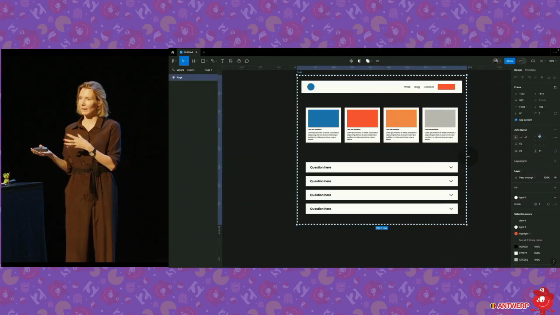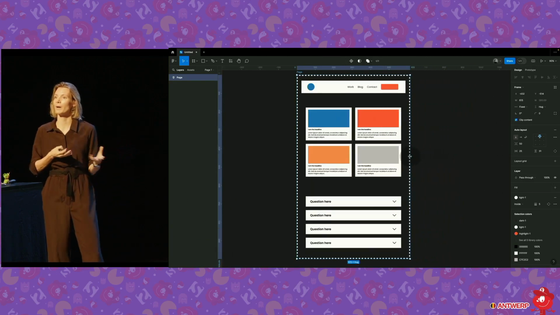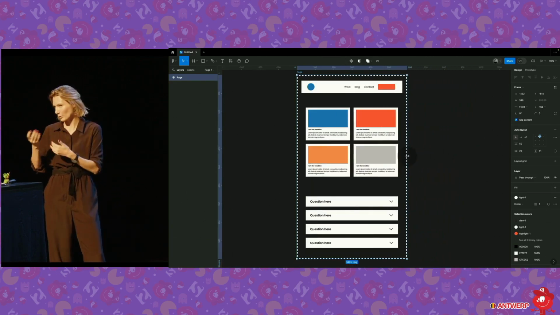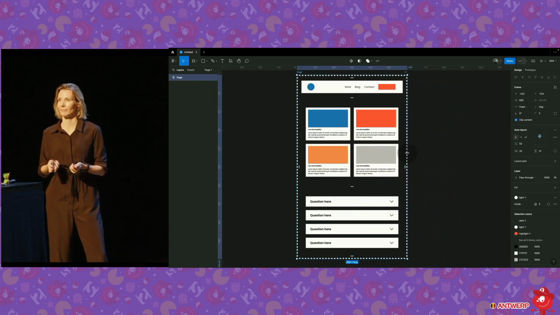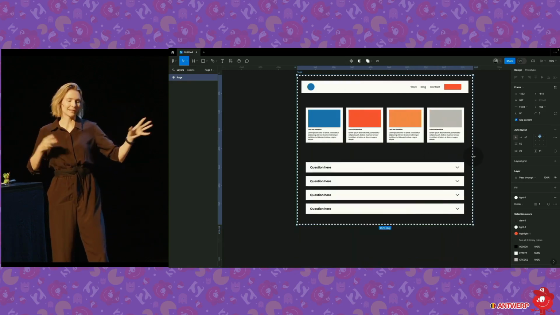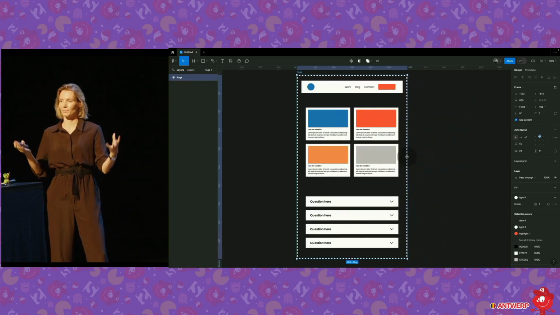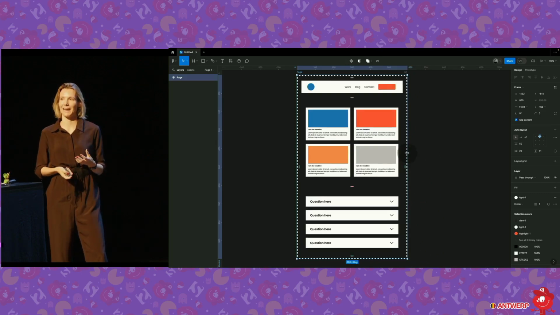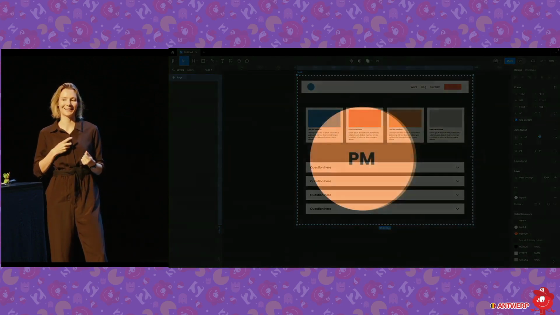And just like we can with Flexbox in the browser, we can set up Flexbox very close to Flexbox designs with Figma. So we did that. Our designer, our developer, they talk together. They're completely aligned. And now we have a new person entering the stage. Say hello to the project manager.